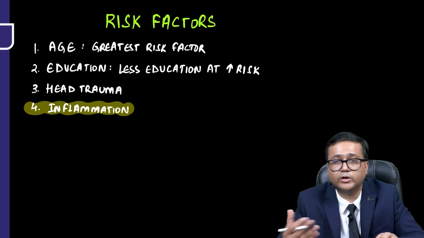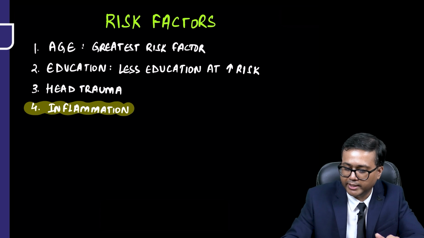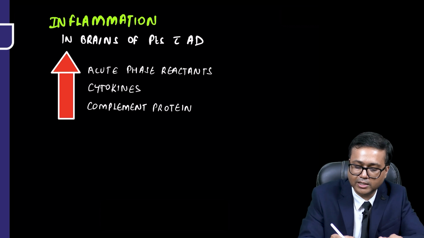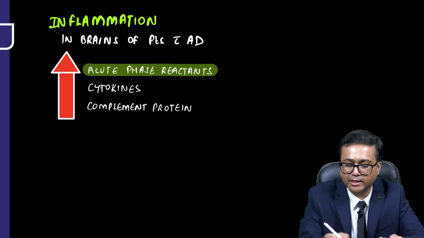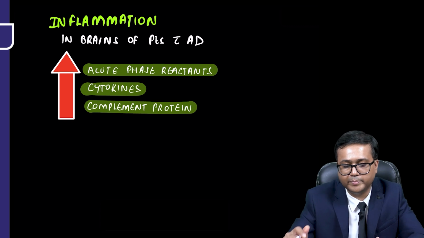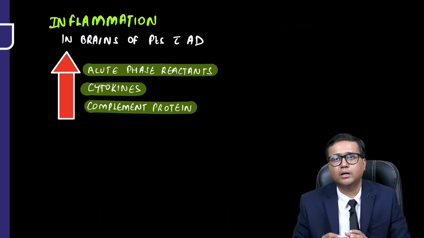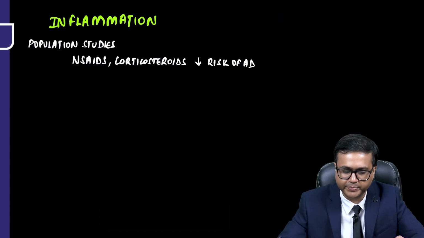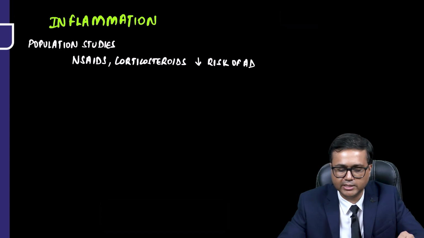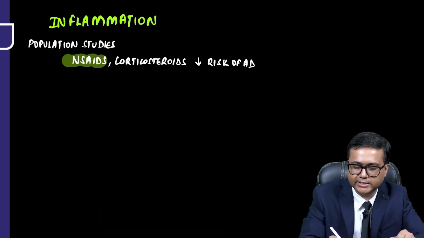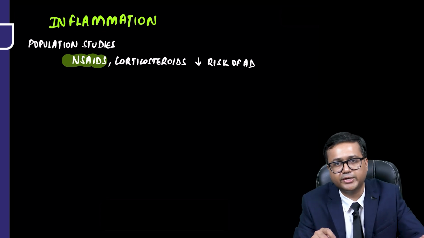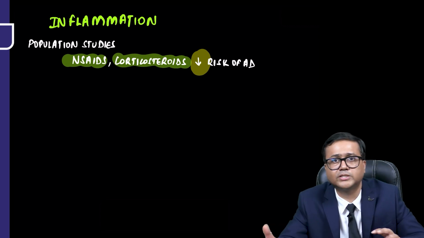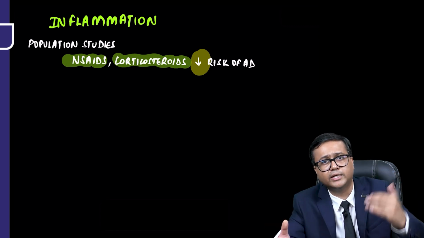Inflammation again plays an important role in development of dementia. It has been seen that in the brains of patients with Alzheimer's dementia, there is an increase of acute phase reactants, cytokines, and complement proteins. So a lot of these pro-inflammatory markers are increased in the brain of patients with Alzheimer's dementia. And many of the population studies have shown a role of NSAIDs, that is non-steroidal anti-inflammatory drugs, and corticosteroids in decreasing the risk of Alzheimer's dementia. So maybe this is because of decreasing the inflammation.